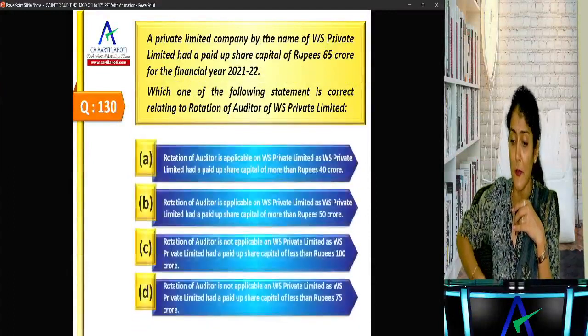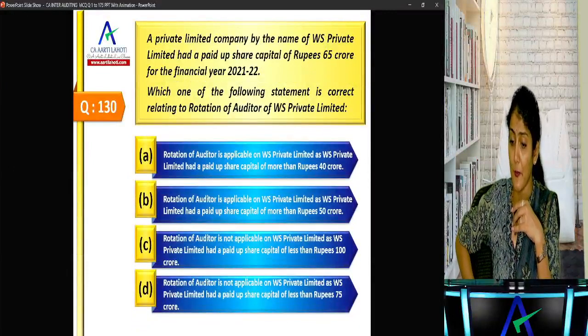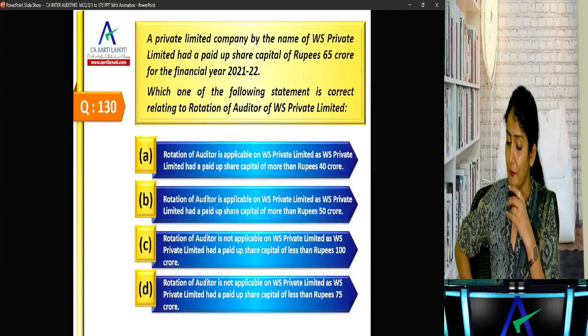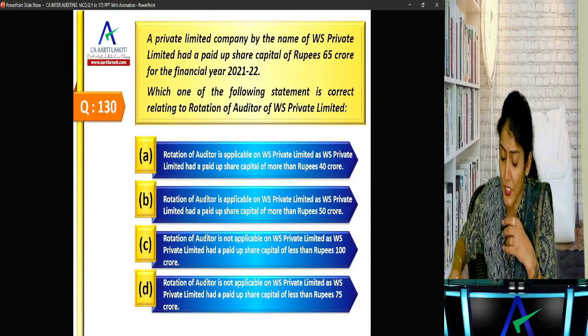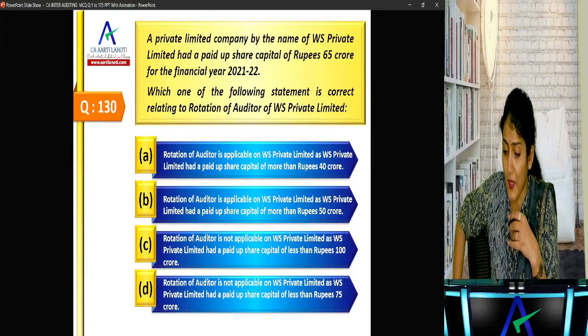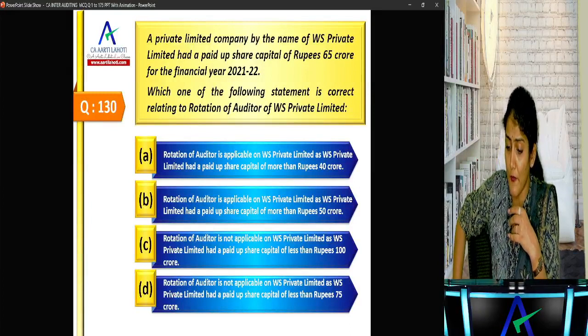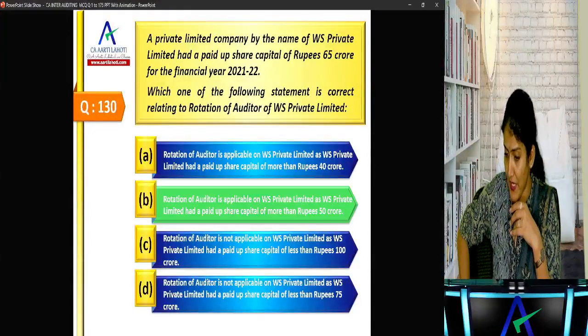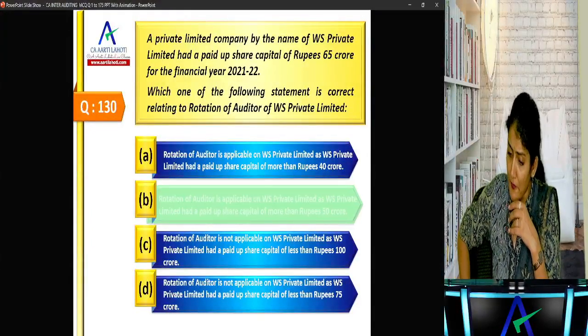A private limited company by the name of WS has paid up share capital of 65 crore. Which one of the following statements is correct relating to rotation of the auditor? Is rotation applicable to WS? Yes. Why? Rotation is applicable because paid up share capital is more than or equal to 50 crore.